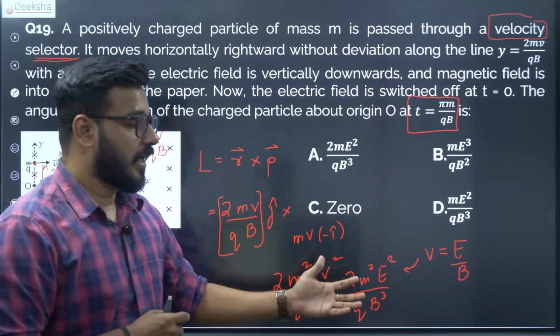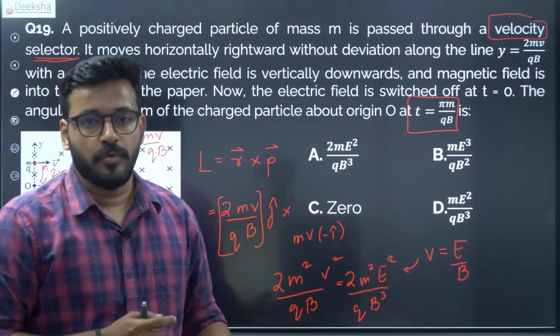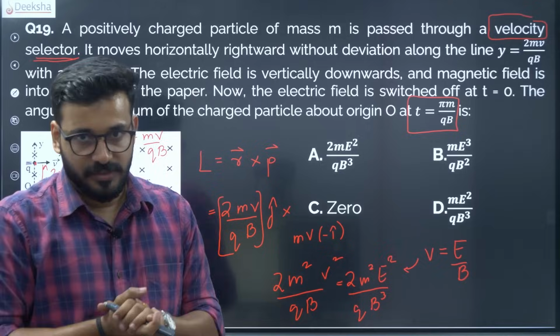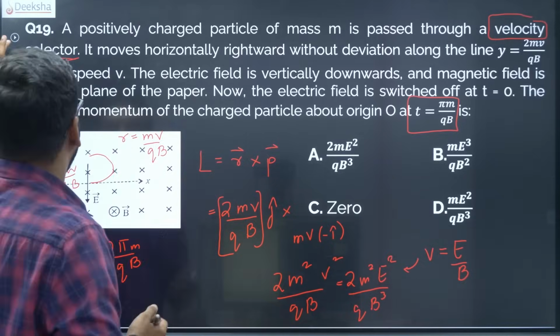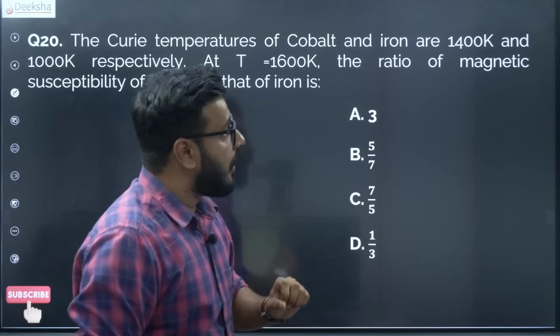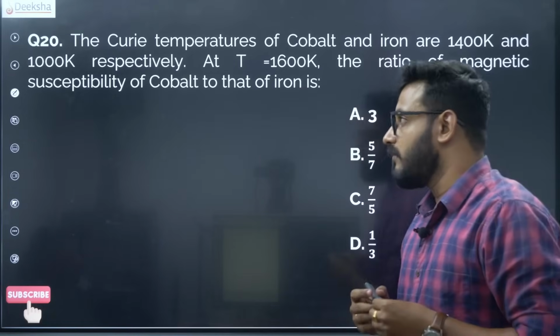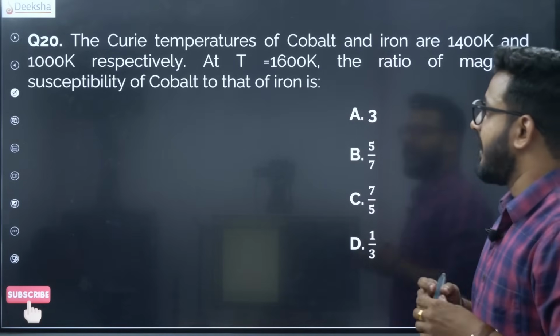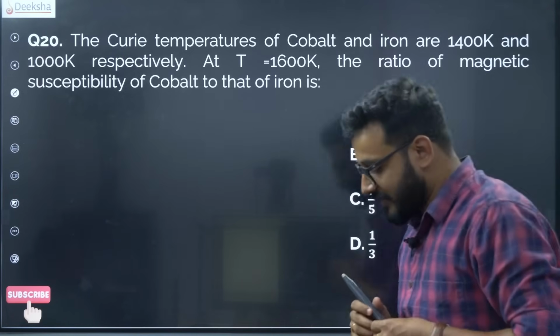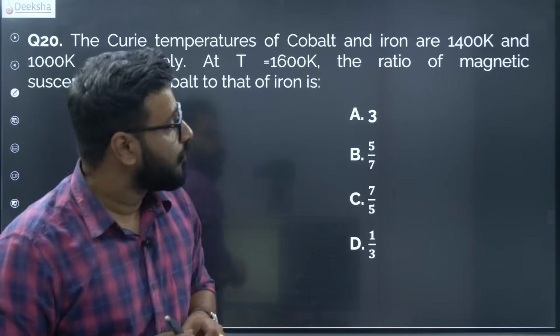So this is this question, how to solve it, a brief understanding of how to do it. Okay, so please let us know your comments also in the comment section about this question. All right, fine. Let us look at the next question. The Curie temperatures of cobalt and iron are 1400 and 1000 respectively. At temperature 1600 K, the ratio of their magnetic susceptibility is.